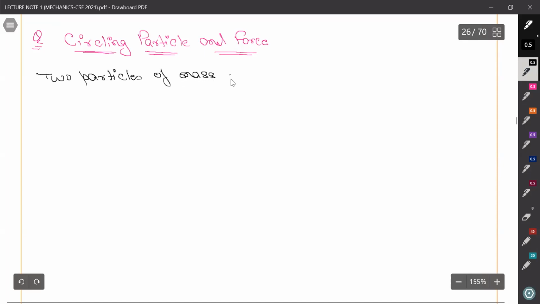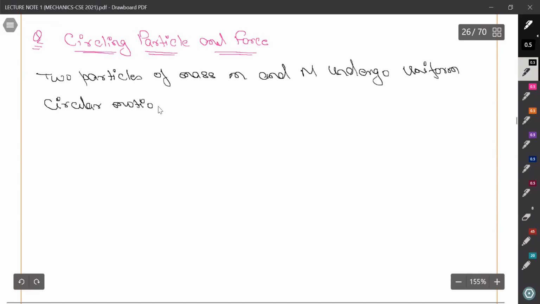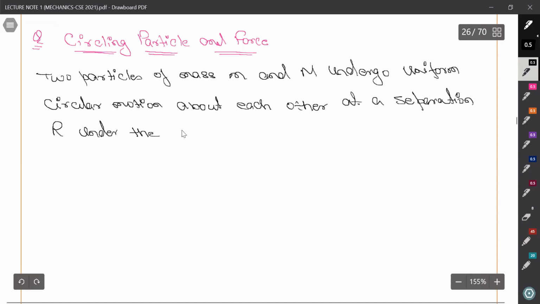Two particles of mass small m and capital M undergo uniform circular motion about each other at a separation r under the influence of an attractive constant force. That force is F, given here.